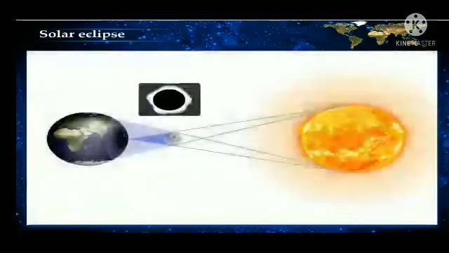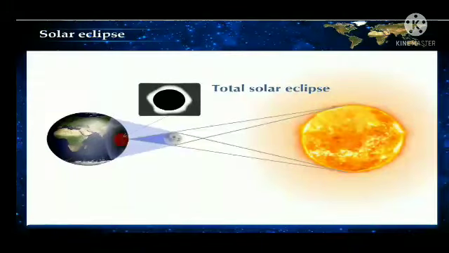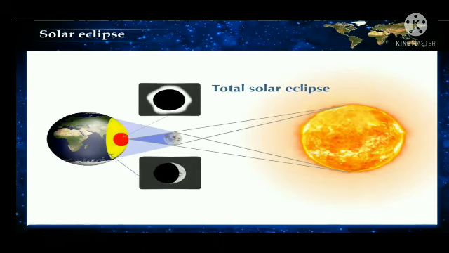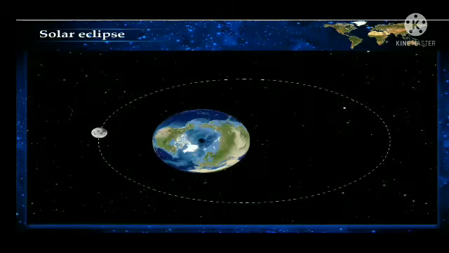The total solar eclipse is seen in a very limited region, even though the conditions for its occurrence are favorable at many instances of an eclipse. At this time, partial solar eclipse is seen from the areas under the lighter shadow.